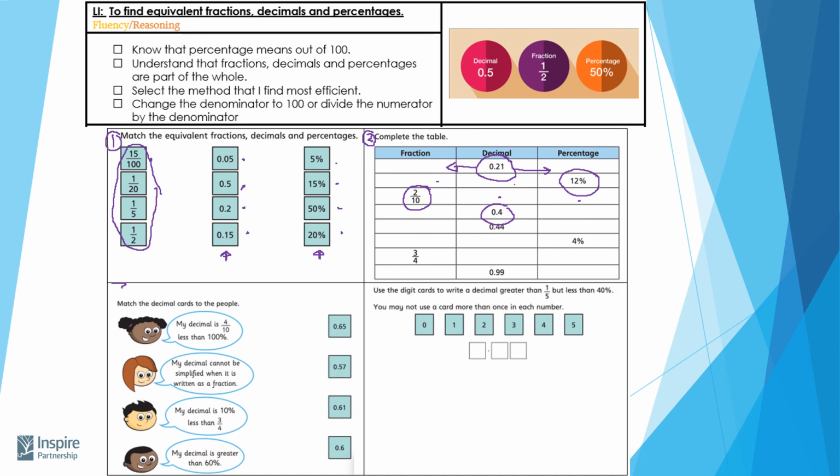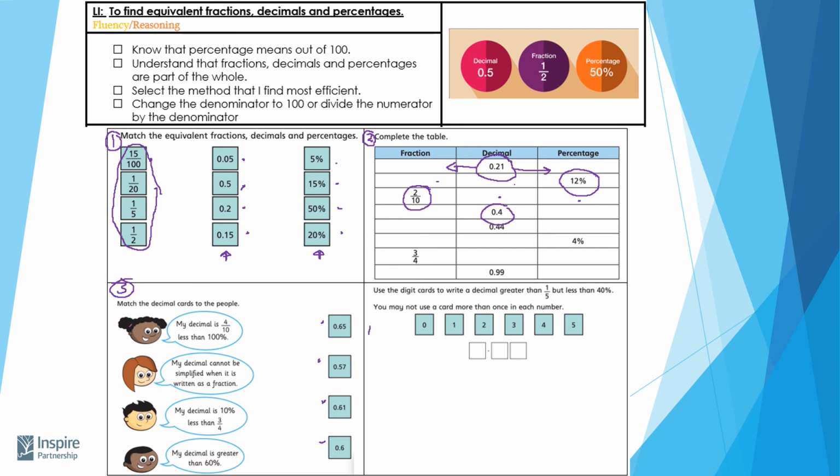Number 3, down here, says match the decimal cards to the people. So all the people down here are saying something, and you've got to say whether they are this one, this one, this one, or this one. It's just a question of drawing a line. You might need to do some working out to help you.